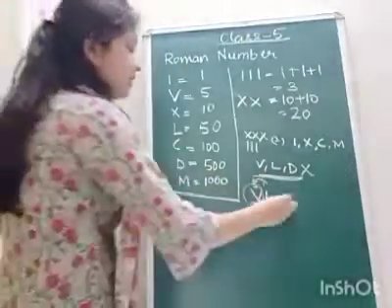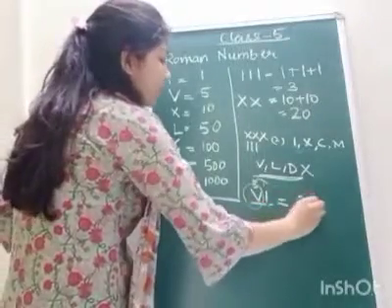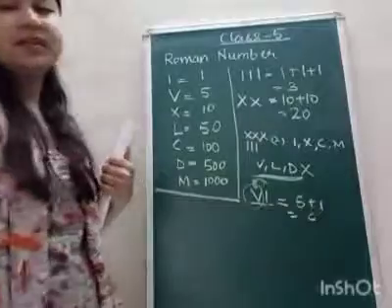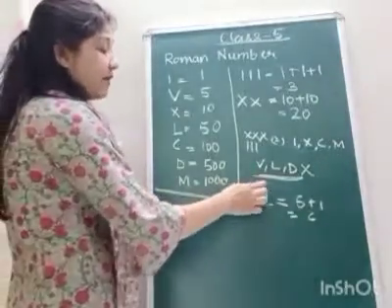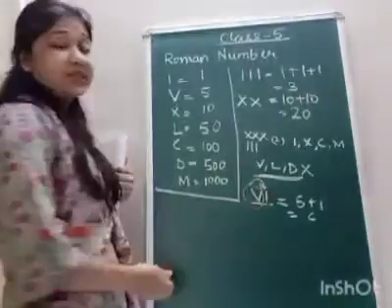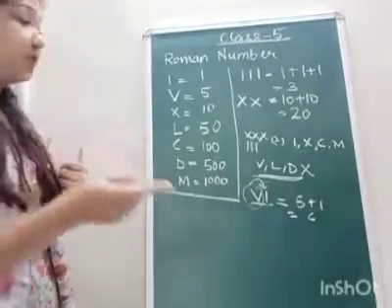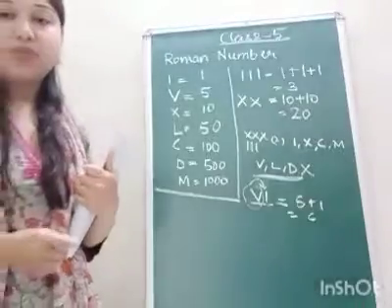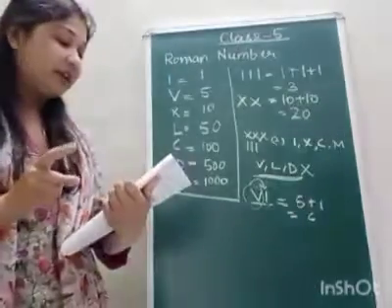That means the numbers will be added. 5 plus 1 is 6. Or you can say if a number is written to the right of a greater value, you have to add the numbers.